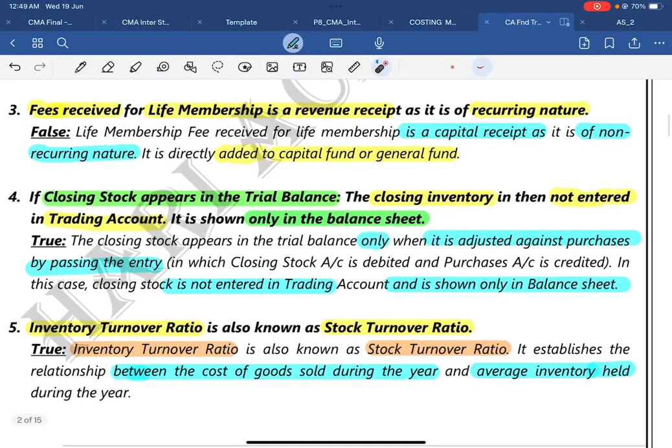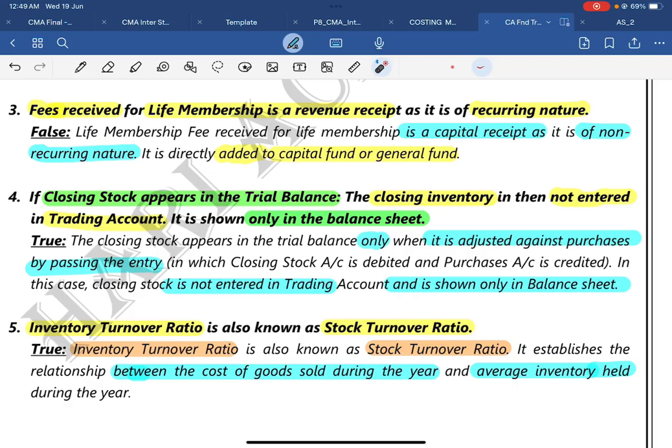Next, third one. Fees received for a life membership is a revenue receipt as it is recurring in nature. That's what they have given. That point is false, because fees received for life membership is a capital receipt as it is non-recurring in nature. Anything which is non-recurring in nature will become capital.